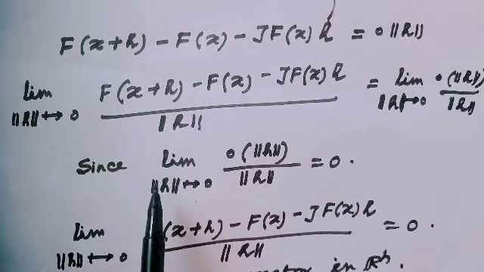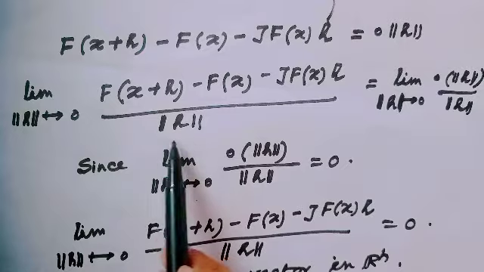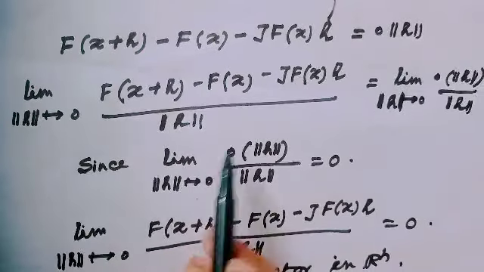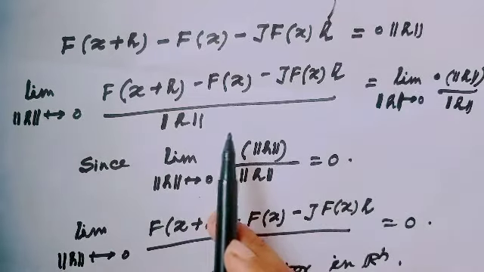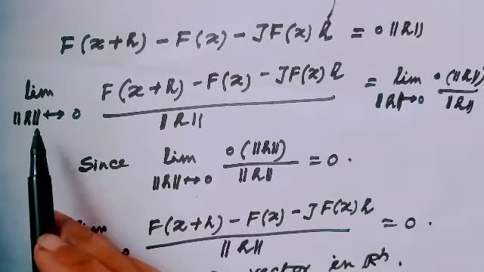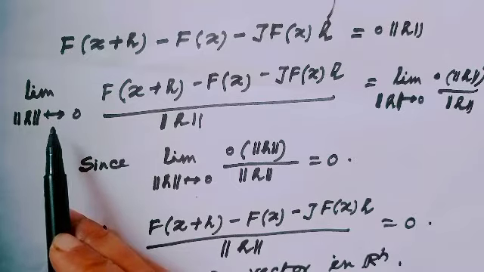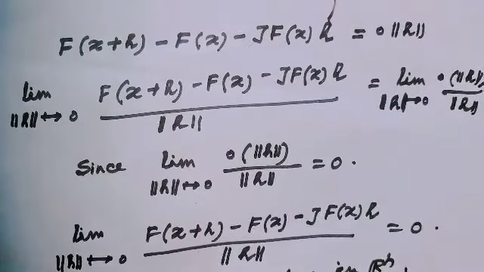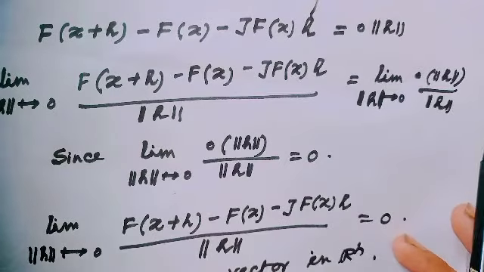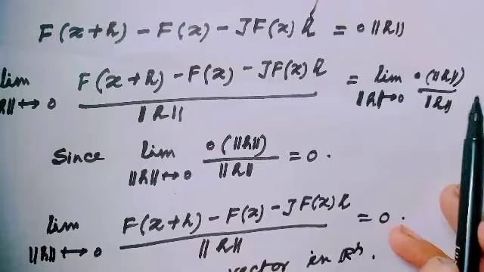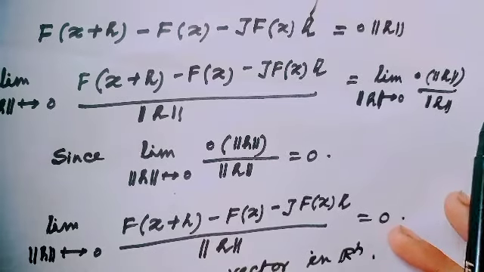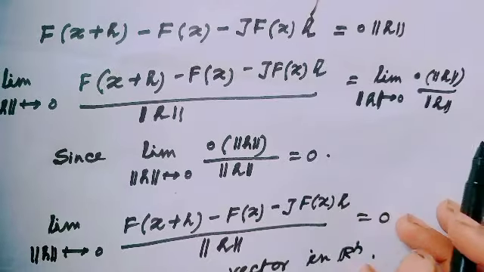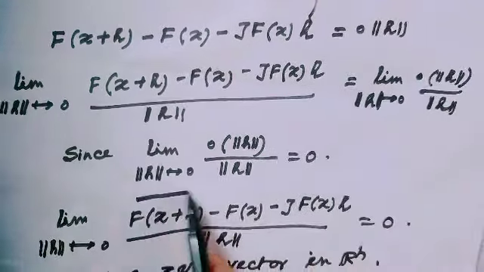In one dimension I divided only by small s, but here, for the vector valued function, I divide by the norm of s. Also I have taken the limit as norm of s tends to 0. Since this is the error part, order of norm of s, if we divide it by norm of s and take the limit as norm of s tends to 0, then this value would be so small that this limit would always be 0.